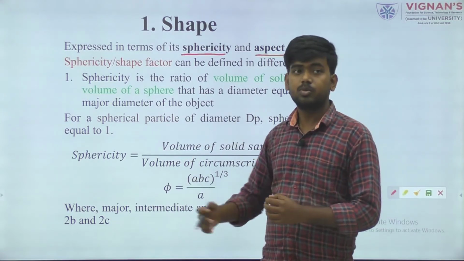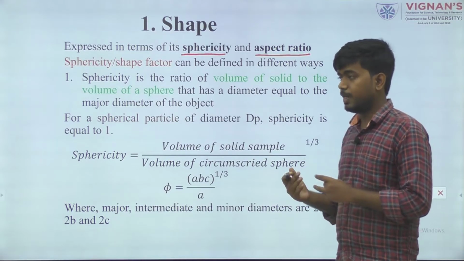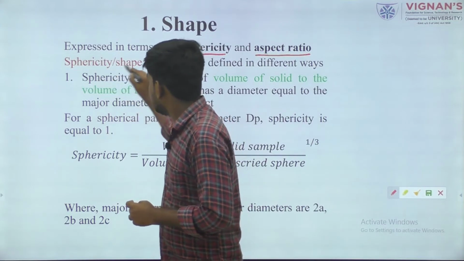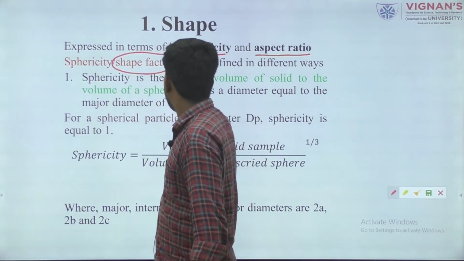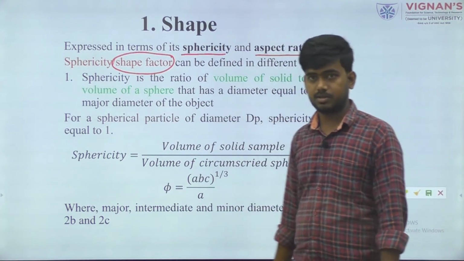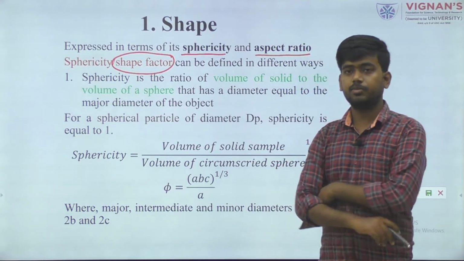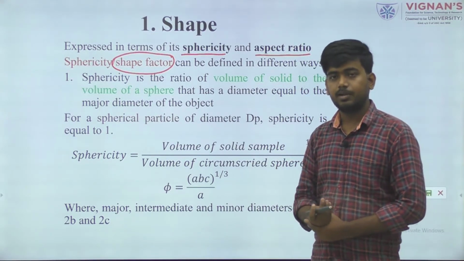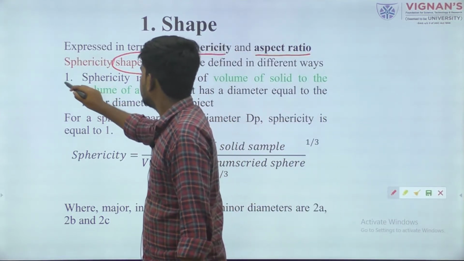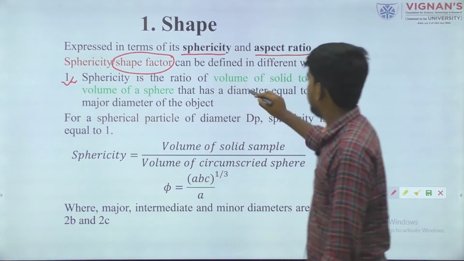it with sphere volume or sphere surface area to identify the shape of these food or vegetable products. It is also called the shape factor, and it can be determined in two ways. First is the volume way, calculating with the help of volume, and second is with the help of taking surface area. When we talk about volume, the first definition that comes to mind is that it is the ratio.